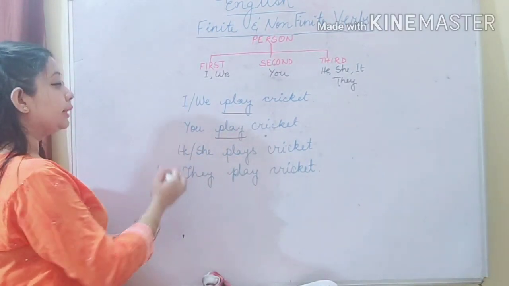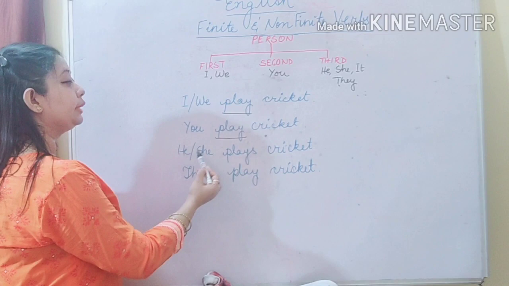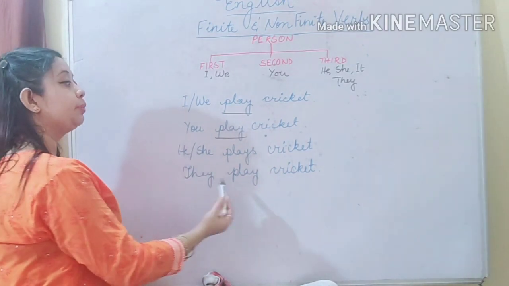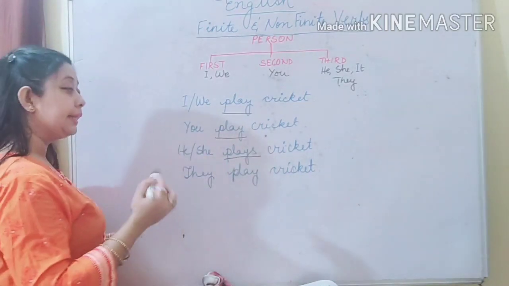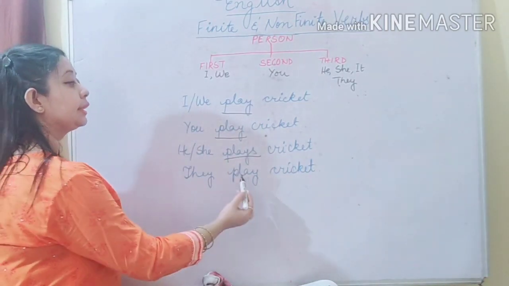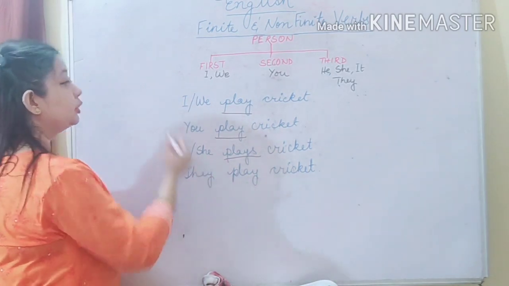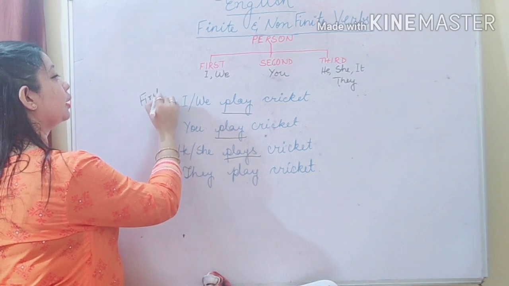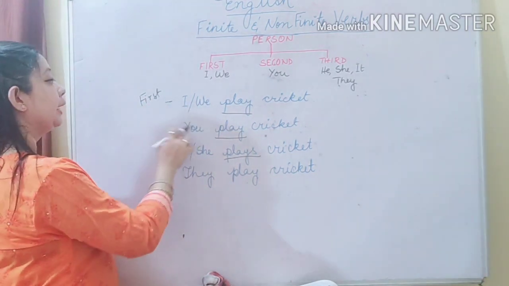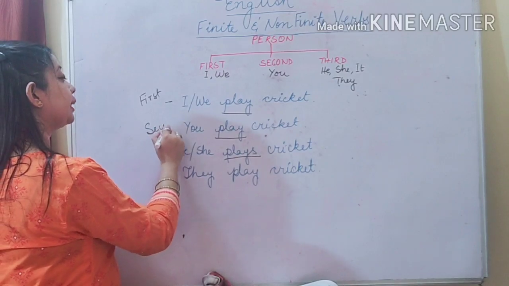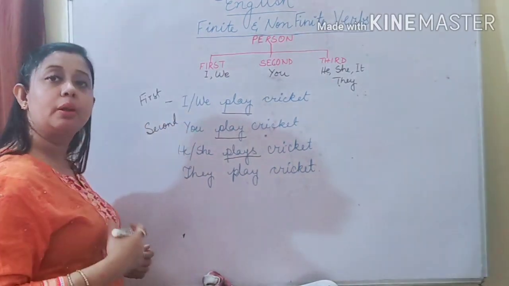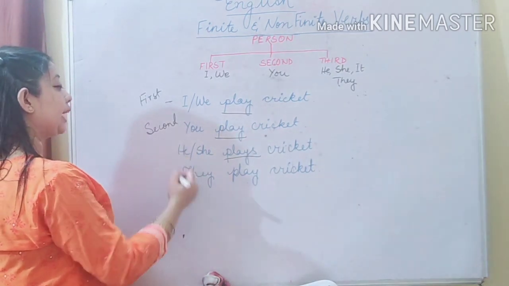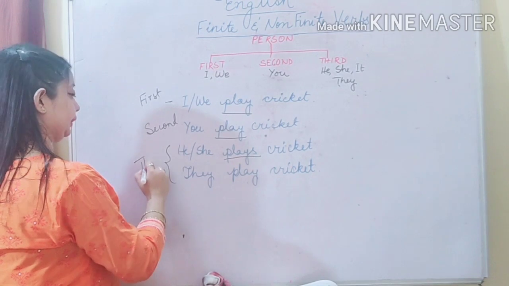In my third sentence, I wrote he/she. That is, either you write he or you write she. It will always be "plays cricket." And then again, when I write they, it is "they play cricket." So here I have used first person, singular and plural. Here I have used second person. Second person doesn't have any singular or plural because it is you. You don't have any plural. Then I have written he, she and they, which are third person.